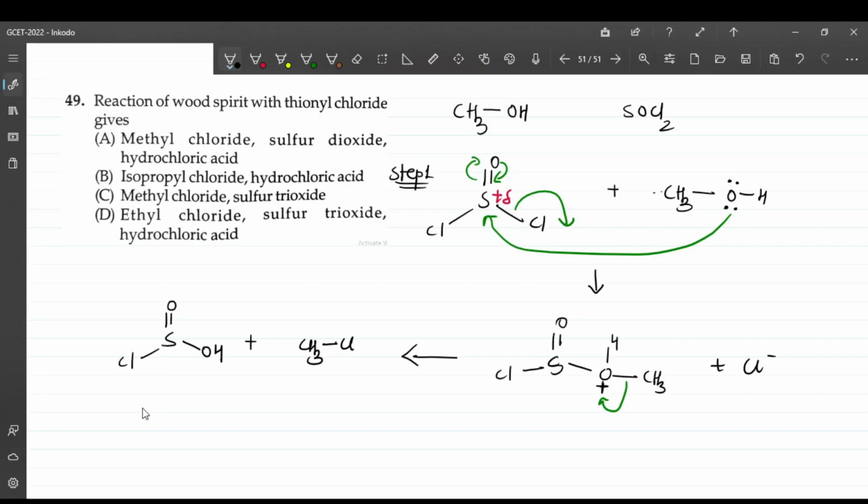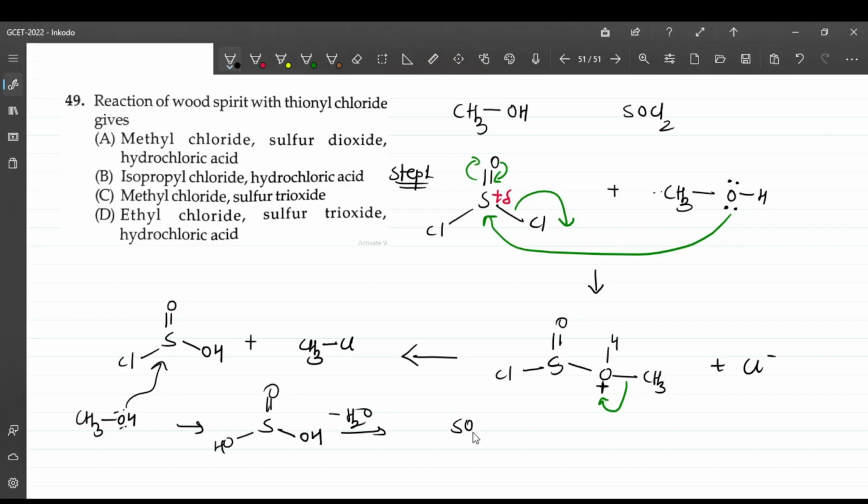This attack can take place one more time. If this methanol attack takes place one more time, what would be the product? The other chlorine will go, and 2 OH will be substituted. Of course this will exist, and methyl chloride will also be forming again, but this is the structure you are going to have.